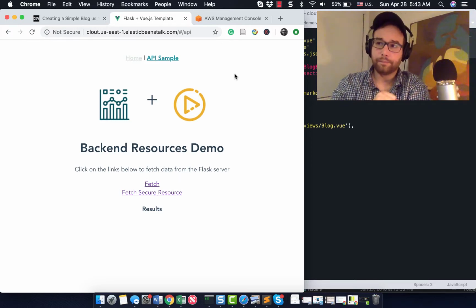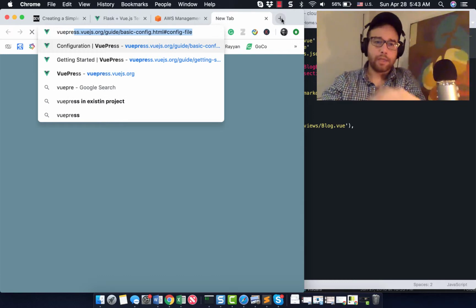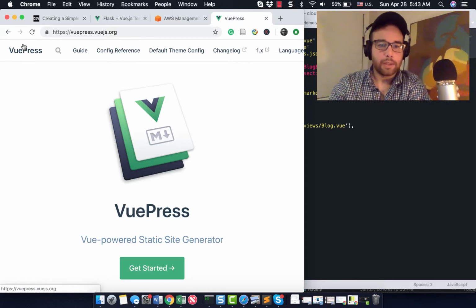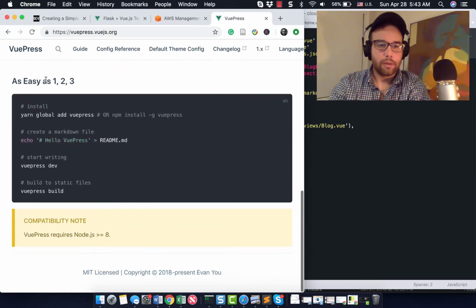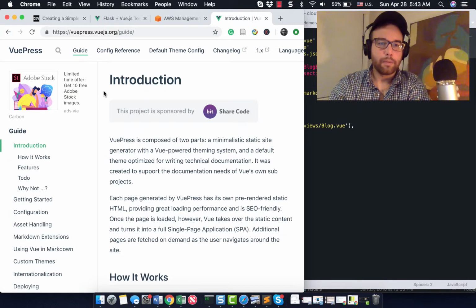There are a lot of ways to go with building out blog sites, as you can imagine. There are ways to do it in Flask. There are ways to do it in Vue. There's VuePress, which I was not able to figure out. I think I just didn't have the time to sit through and read through all of this. I'm sure it's very powerful, but I prefer to essentially know what's going on in my applications. And so let's build this from the ground up.